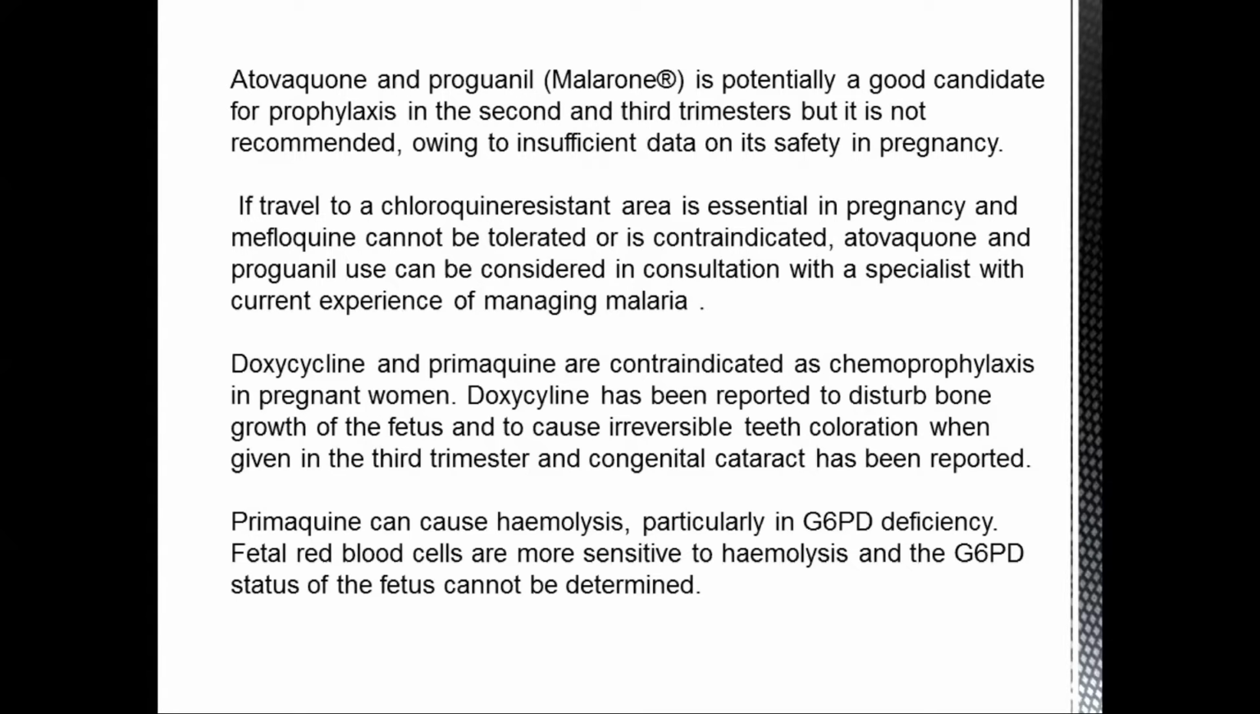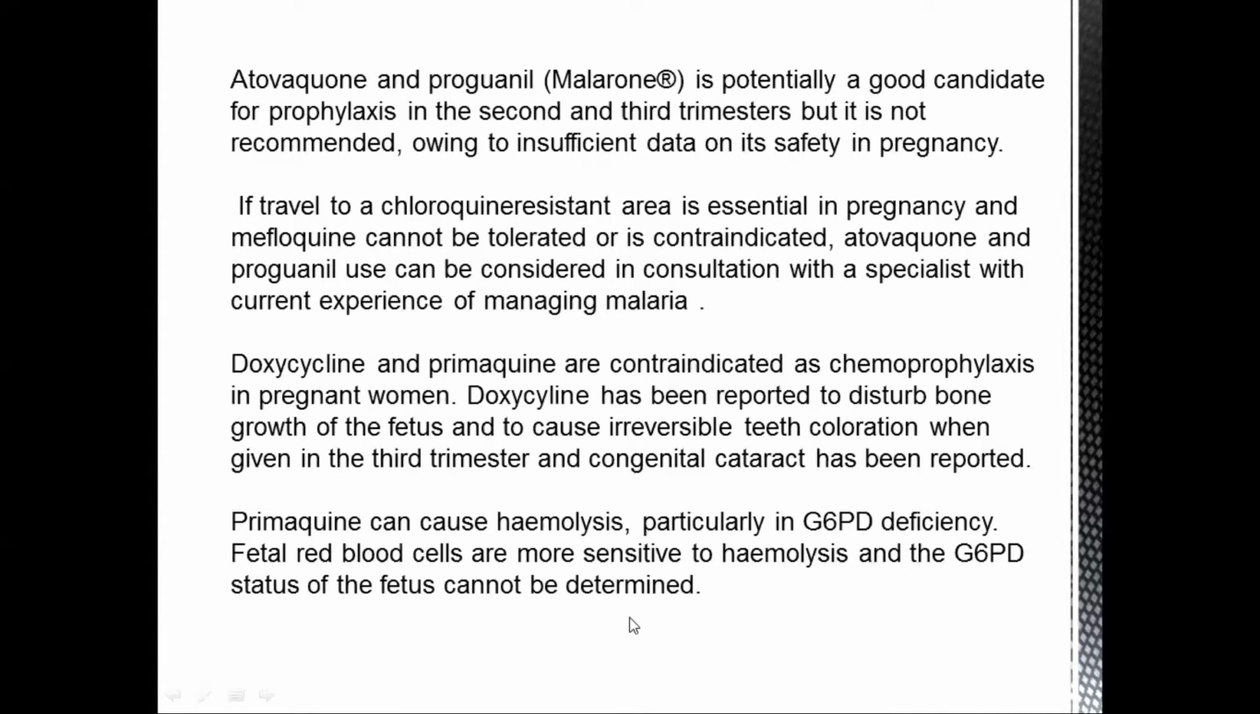And it also affects the bone growth of the fetus. And sometimes it can also cause congenital cataract as well. And the drug primaquine is contraindicated because it causes hemolysis, particularly in patients with G6PD deficiency. And how does it cause this? Fetal blood cells are more sensitive to hemolysis, and the G6PD deficiency status of the fetus cannot be determined.